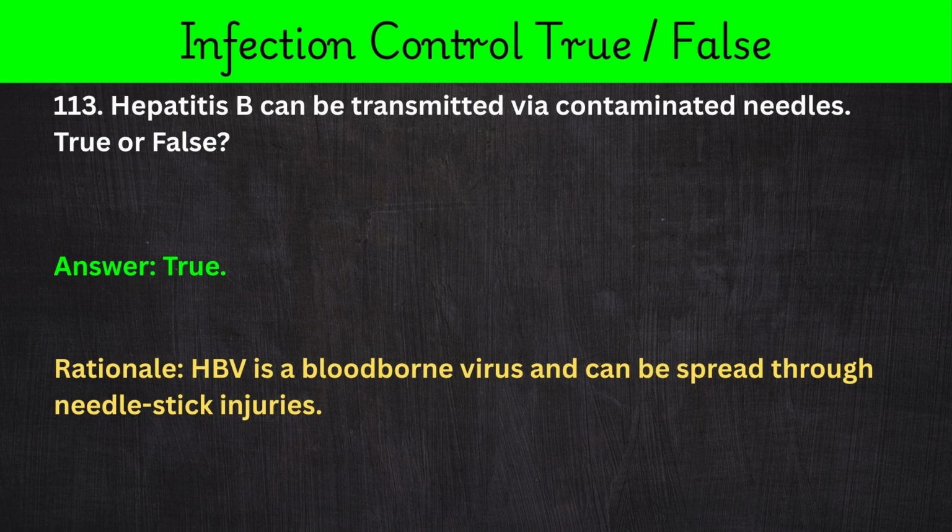113. Hepatitis B can be transmitted via contaminated needles. True or false? Answer: true. Rationale: HBV is a blood-borne virus and can be spread through needle stick injuries.